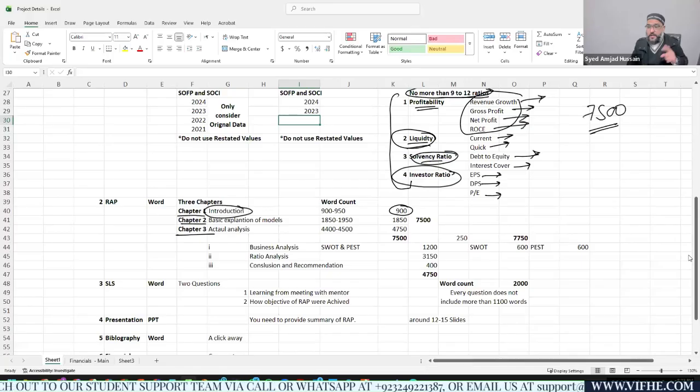Chapter number 2, in which we would be providing basic explanations of the models, basic models, right? Financial model, PEST analysis, ratio analysis, Porter's 5 forces model, or business canvas model, or any other model that we are going to use or have planned to use in our project. Remember, chapter 1 and chapter 2 are the easiest chapters. Chapter 3 is the main difficult chapter, where you need to analyze your main and comparative companies, right?